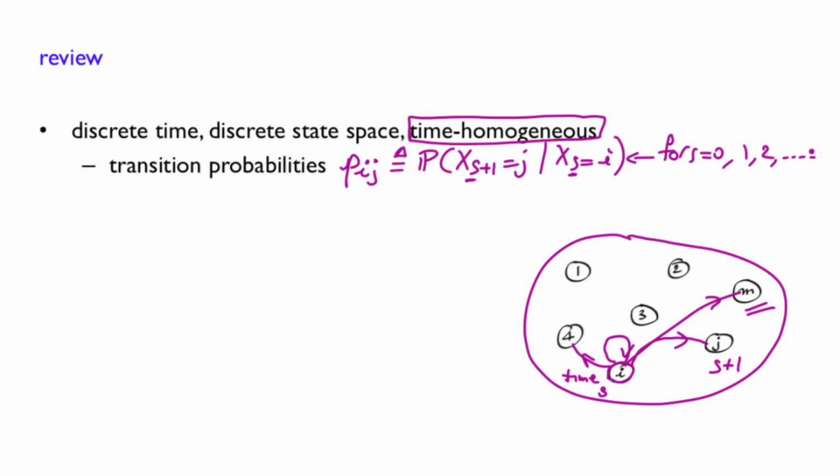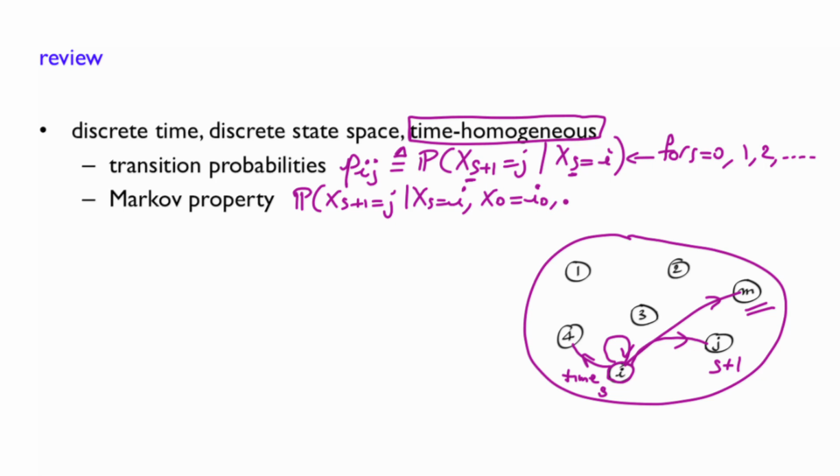So the defining feature of a Markov chain is the Markov property. And the Markov property essentially says that the past is not really important in order to predict the future as long as you know where you are now. Another way of saying it is that if you look at the probability of going next to state j, given that you are now in state i, and that I give you in addition the entire trajectory, so I tell you that it was in i0 at time 0, and so on and so forth, all the way up to time s minus 1, where it was in i(s-1).